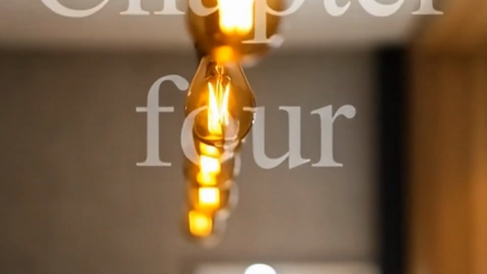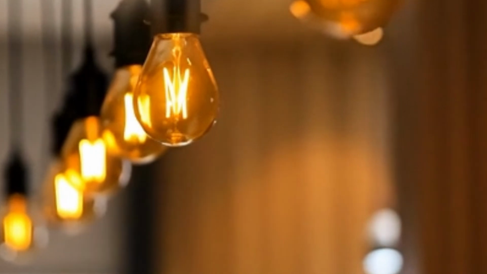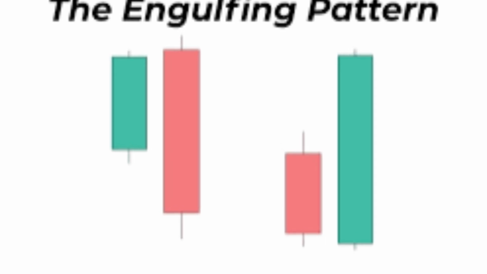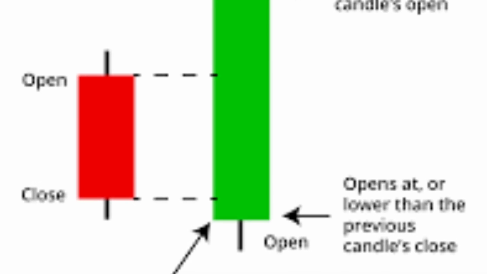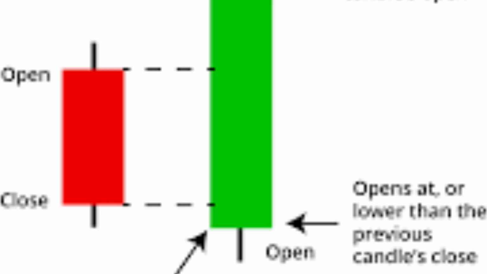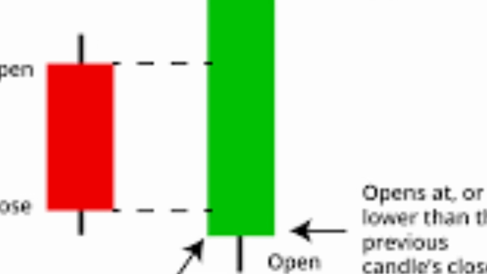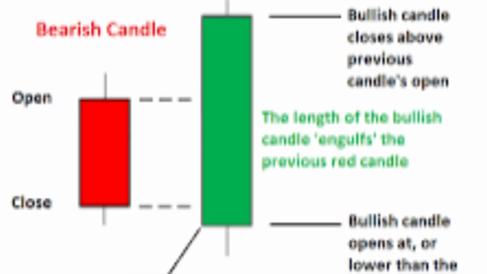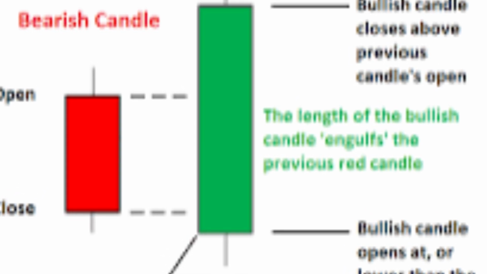Chapter 4. The engulfing candlestick pattern. It is also known as the power move. Pattern number 3. That is my favorite. The engulfing pattern. This requires two candles. Imagine a small red candle. The sellers are in control. But the very next candle is a massive green candle. The green candle is so big that it completely engulfs